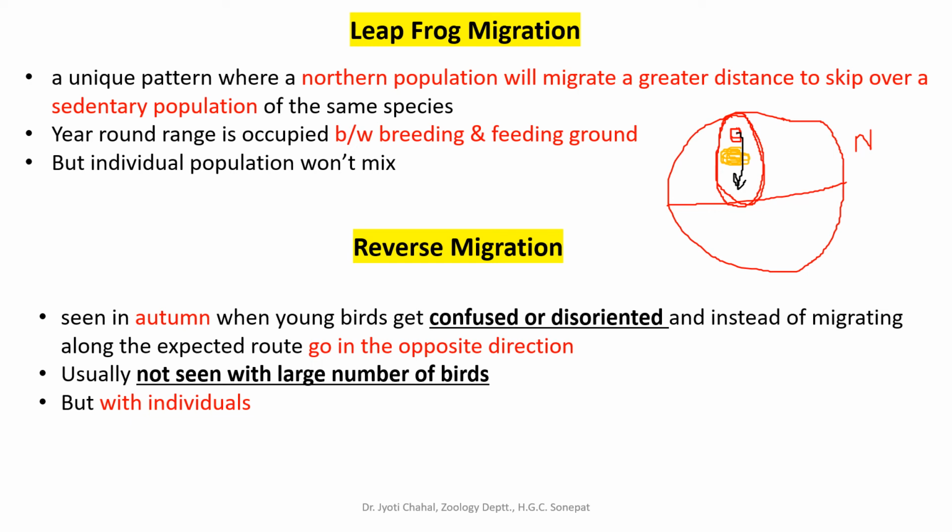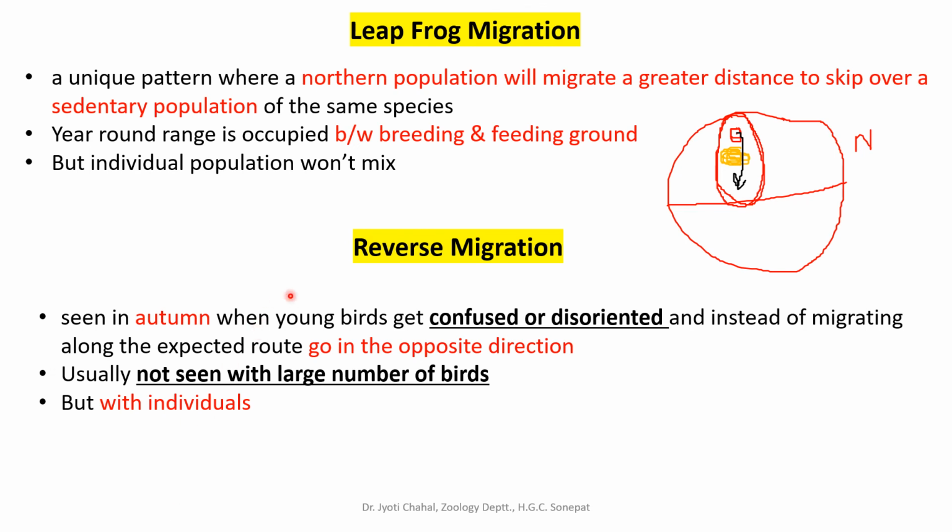So these populations will keep leaping over each other. They will leap over another population. So year round, the range is occupied between breeding and feeding ground. One population will jump over the other, then another will jump over the previous one, so that they keep migrating towards their winter or summer homes, but they will never get mixed up. Such kind of migration is termed as leapfrog migration.